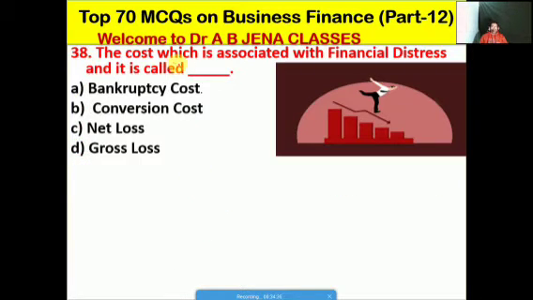So next one हम देखेंगे the cost which is associated with the financial distress and it is called क्या है, whether A it's the bankruptcy cost, B it's the conversion cost, C it's the net loss, D it's the gross loss. Friends, so A is the right option for this MCQ. हम क्या बोलेंगे उसको, the cost which is associated with the financial distress is called the bankruptcy cost. So A is the right option for this MCQ.